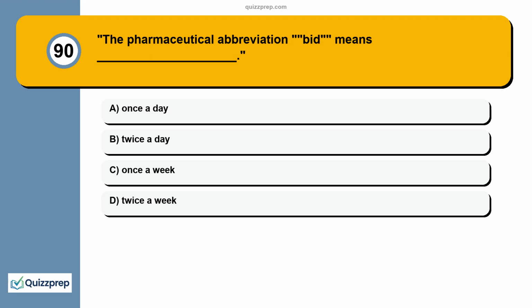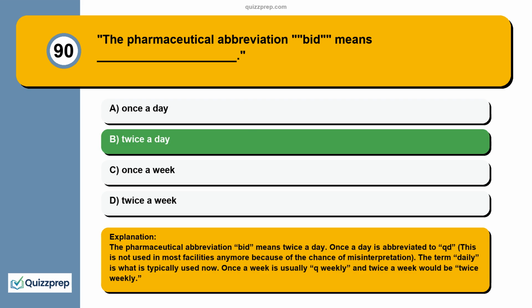Question 90. The pharmaceutical abbreviation BID means blank. Once a day, twice a day, once a week, twice a week. The pharmaceutical abbreviation BID means twice a day.